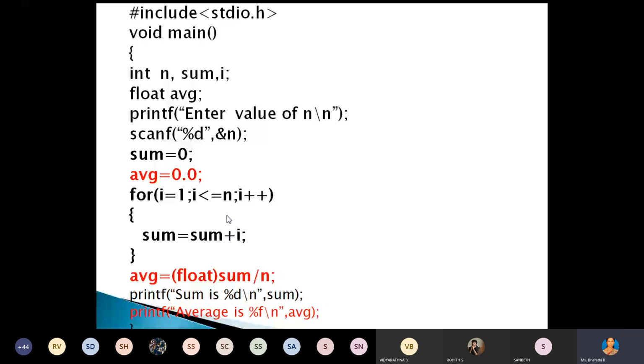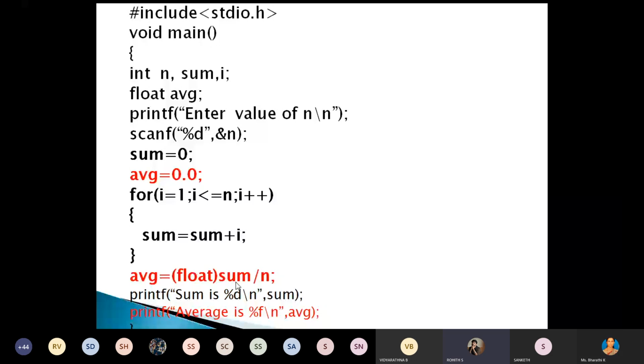We then calculate the average value. What is the use of this float of sum divided by n? What is this? Any idea? To float, store the value. What is the use of float of sum? Average equals float of sum divided by n.